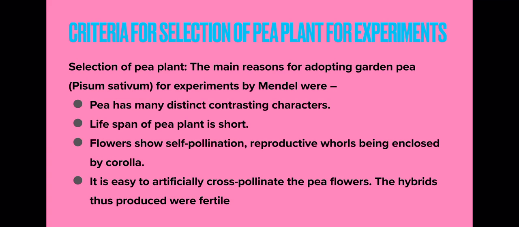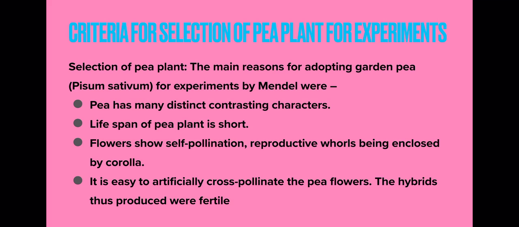Besides this, pea plant has a perfect bisexual flower containing both male and female parts, right? Now children, in pea plant the flowers are predominantly self-pollinating. So it is easy to get pure line for several generations.